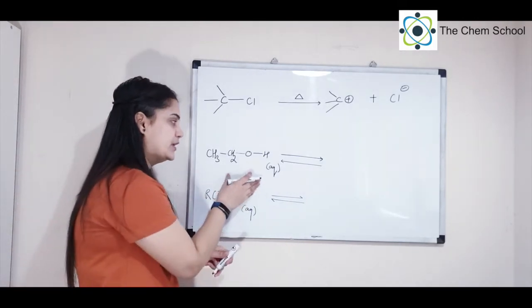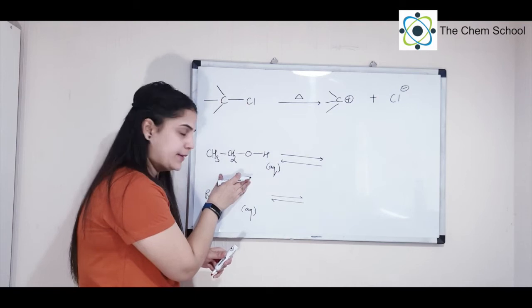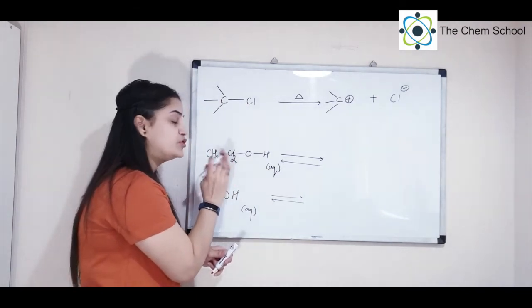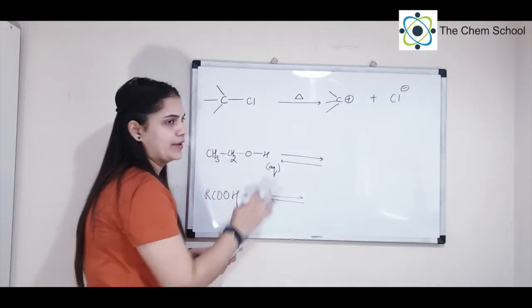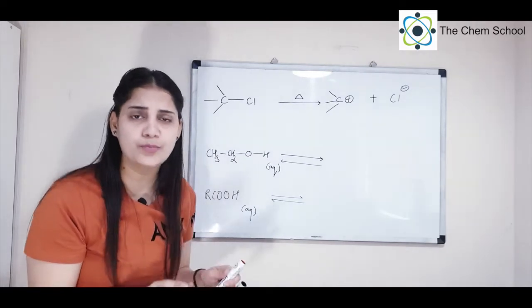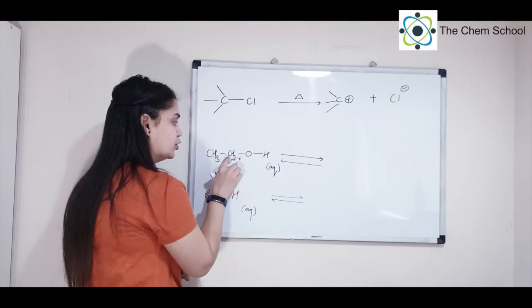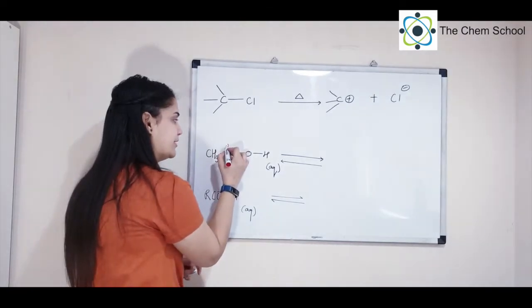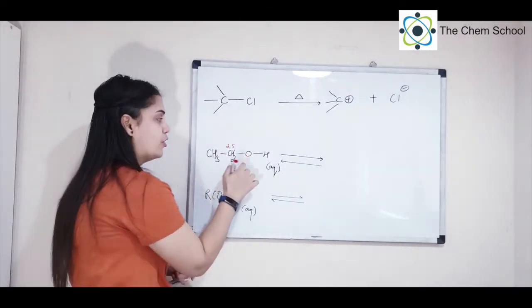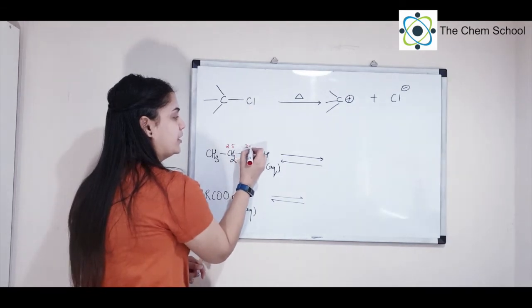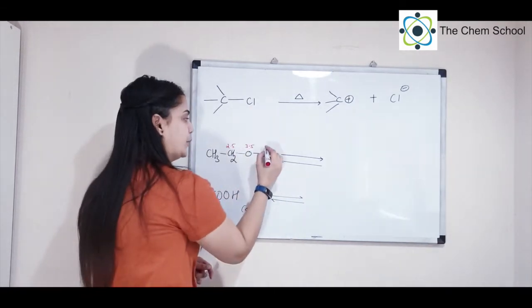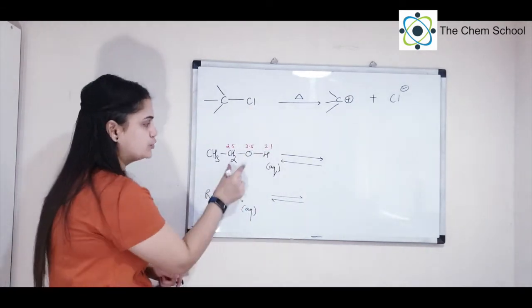In aqueous medium, if you take ethanol, now the question is which bond will break, the C-O bond or the O-H bond. The bond which is more polar will break. So have a look at the electronegativity. We know that the electronegativity of carbon is 2.5, of oxygen is 3.5 and hydrogen is 2.1. So just take the difference.